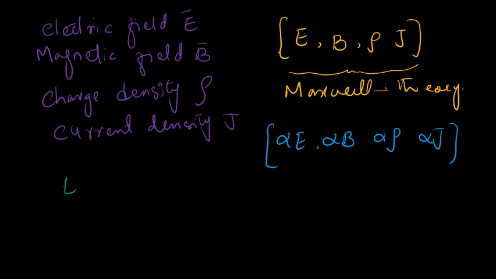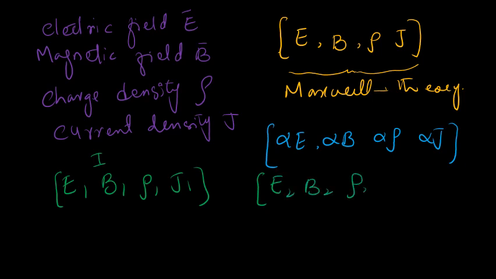Let's suppose E1, B1, rho 1, and J1 is the first solution, and E2, B2, rho 2, and J2 is another solution.